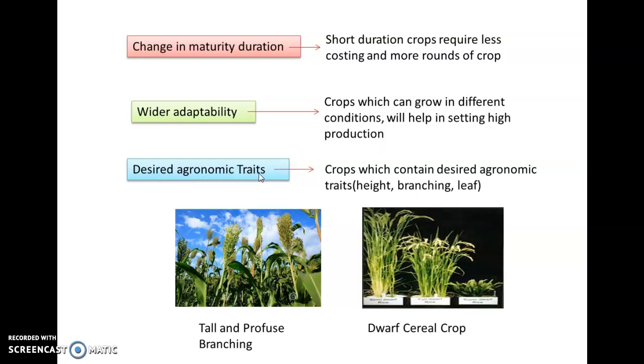Desired agronomic traits. For example, there are two types of crops produced. One is tall with profuse branching and another one is dwarf. The tall and profusely branching crop is ideal for fodder, and the dwarf variety is ideal for producing cereal crops, so that fewer nutrients are consumed by these crops. Thus, developing varieties with desired agronomic characters gives high productivity.